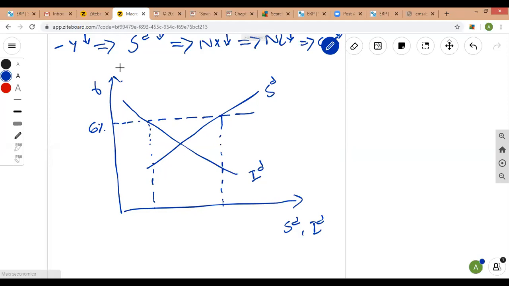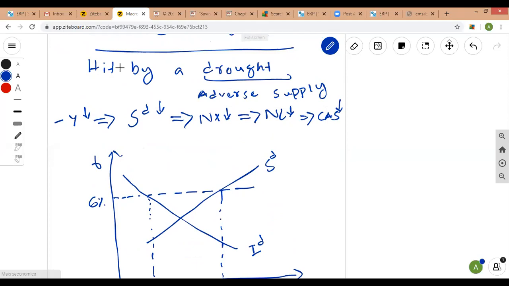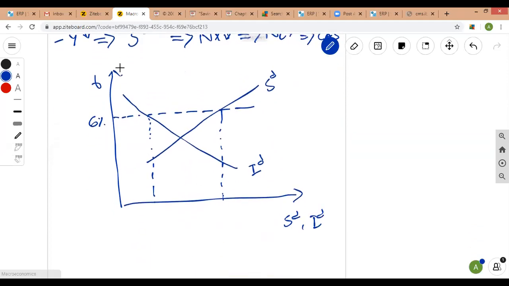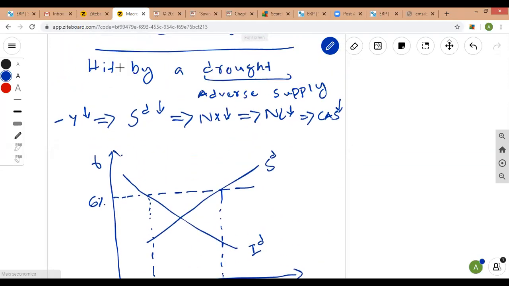Now let's consider the impact of COVID-19 or a similar shock which disrupts the supply. When the supply decreases, production and income both go down, and in response to the decline in income, desired savings are going to decline, which ultimately decreases the net export.